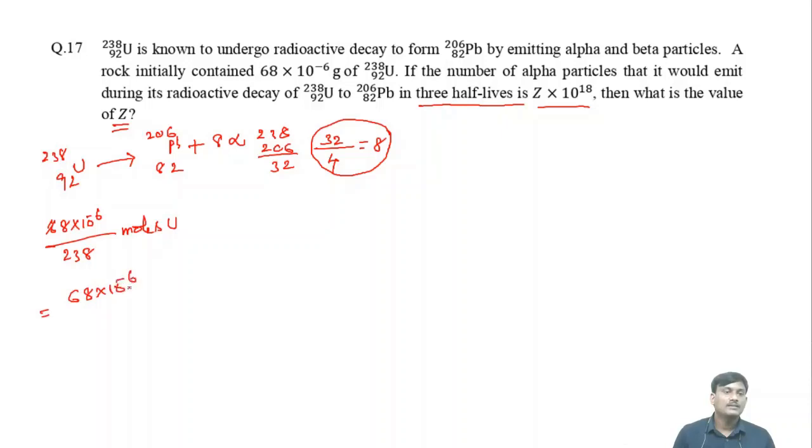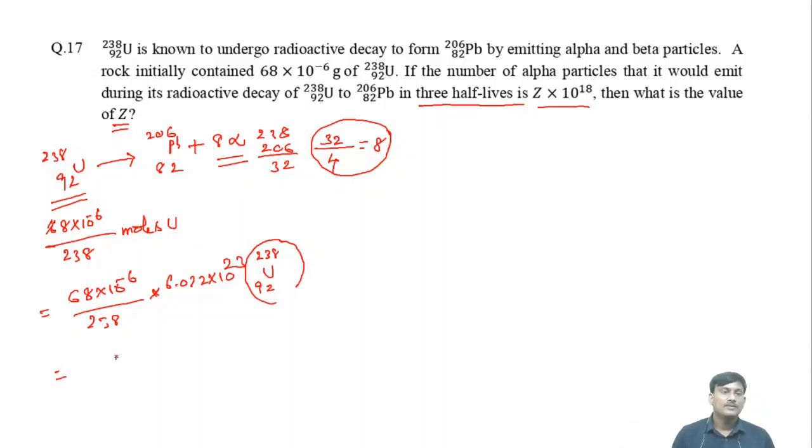10^-6 into 238, into 6.022 × 10^23 uranium-92-238 nuclei are participating in the radioactive decay. Now, if you take one nucleus, there is a formation of 8 alpha particles. So how many alpha particles will be generated for complete disintegration?